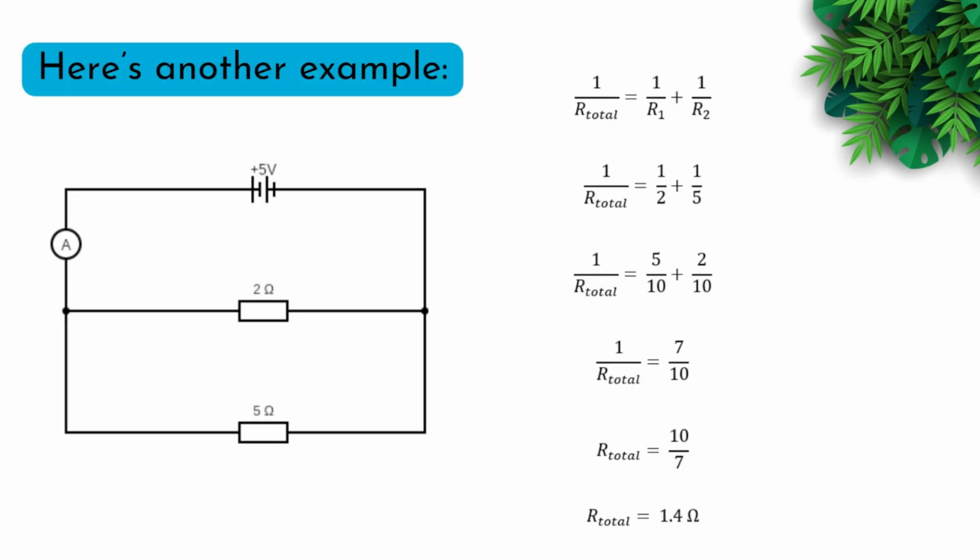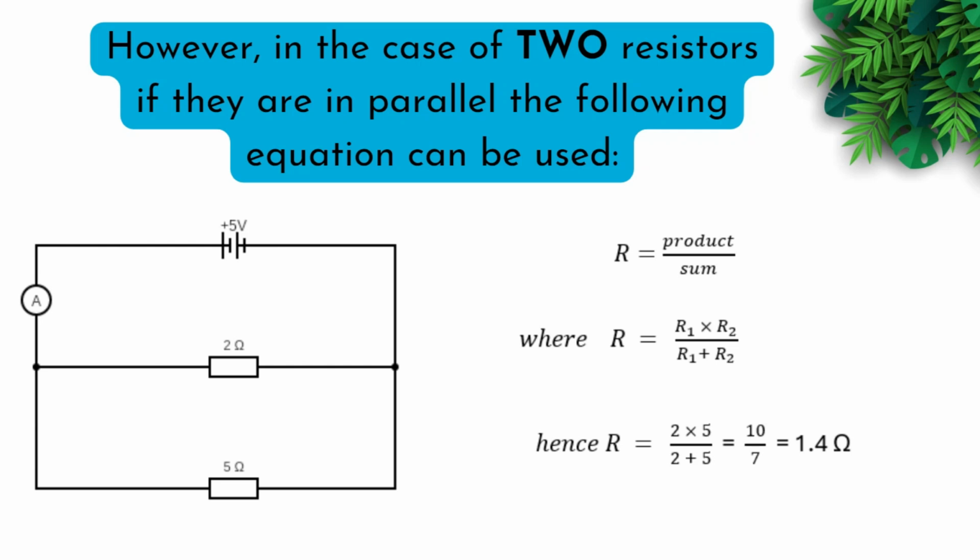Here's another example. 1 over R total is equal to 1 over R1 plus 1 over R2. In this case, we have two resistors in parallel. One is 2 ohms and the next one is 5 ohms. We find a common denominator of 10. You multiply the 1 over 2 by 5 and you multiply the 1 over 5 by 2. You end up with 7 over 10 equal to 1 over R total. Then you transpose, and you end up getting R total is equal to 10 over 7, which in decimal form is 1.4 ohms.